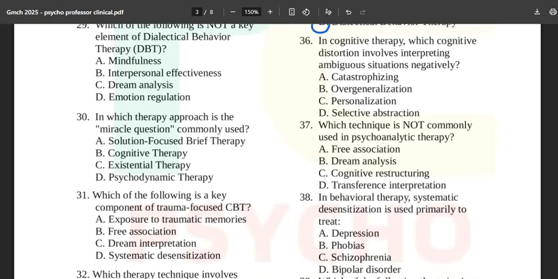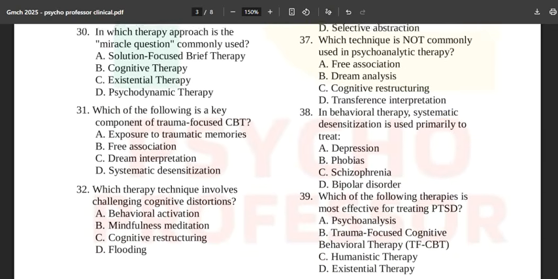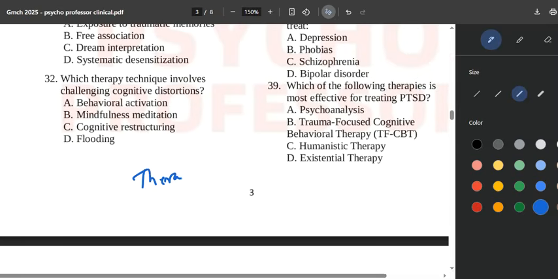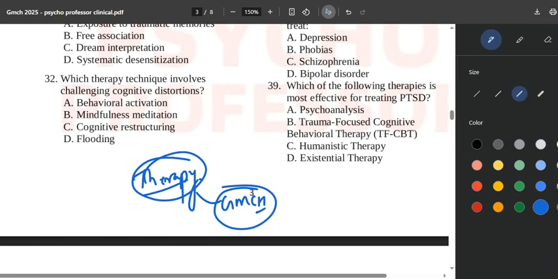See, miracle question. This paper has, I guess, 10 to 15 questions directly on only one topic, that is therapy. Okay, so if you are going to give GMCH next time, make sure that you do all the PYQs, that is the 2023 PYQ.